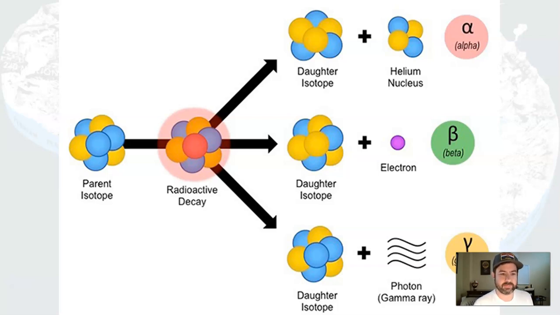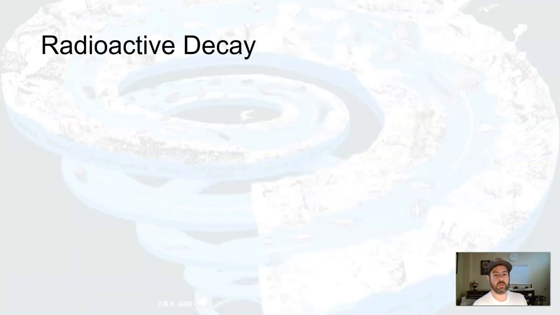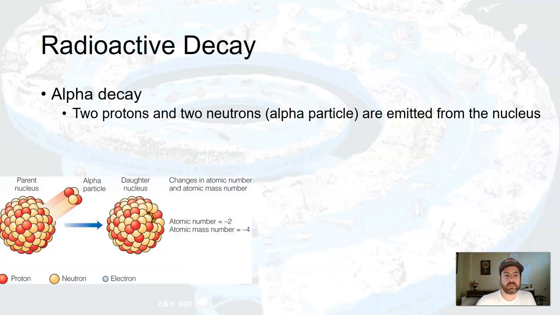Gamma decay, we don't really have to get into too much, because to understand what we need to, we just want to focus on alpha and beta decay. So again, alpha decay is when two protons and two neutrons, which is known as an alpha particle, that whole bundle is called an alpha particle, is emitted from the nucleus. We're getting rid of two protons, so we're changing the number of protons. Therefore, we have a brand new element from the parent to the daughter.